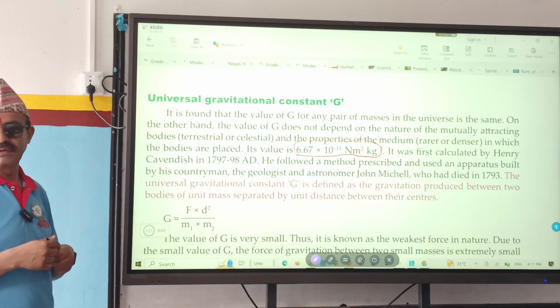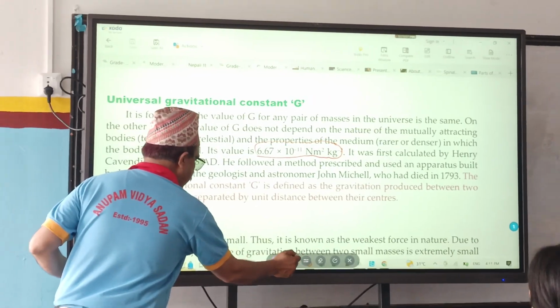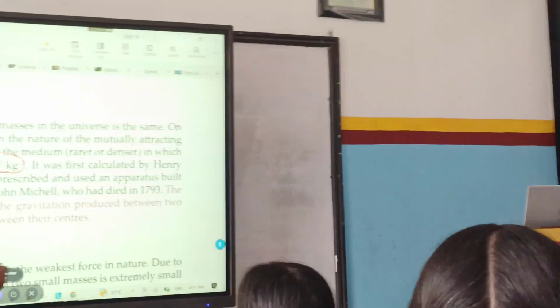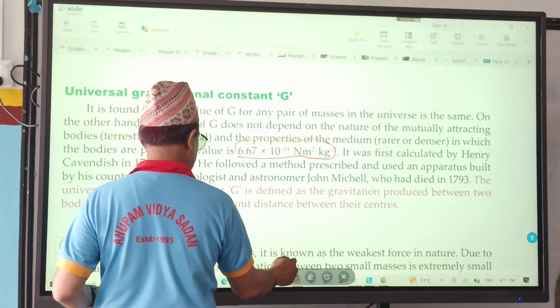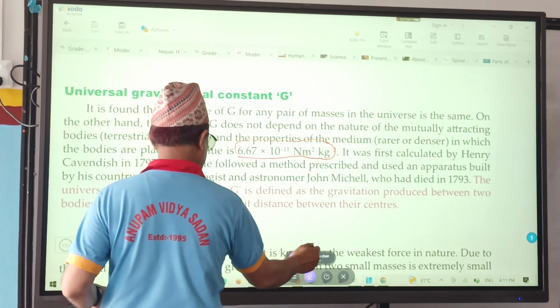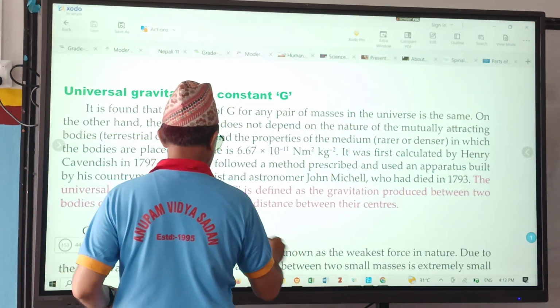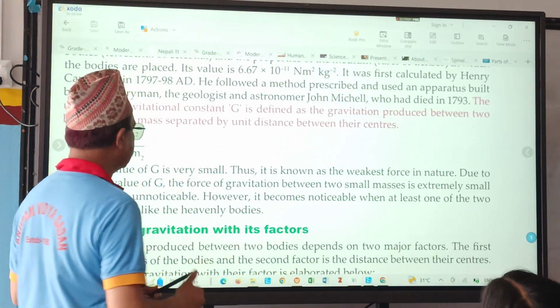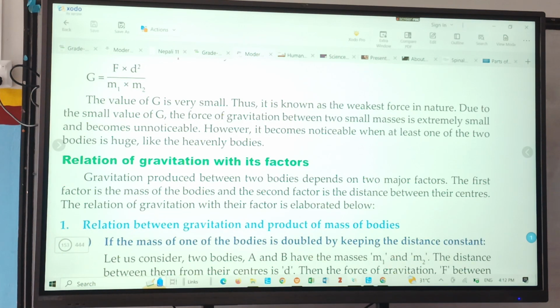Far away distance, value will be more. And do you know who measured the value of this capital G? Hello children. Do you know who measured the value of capital G? It was measured by Robert Boyle. What is his name? Robert Boyle.